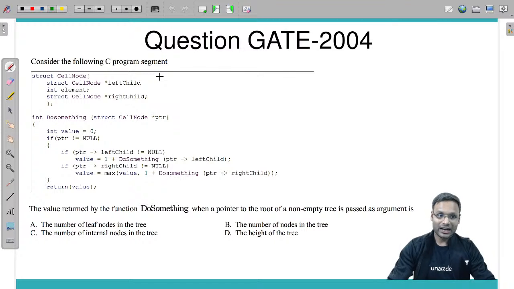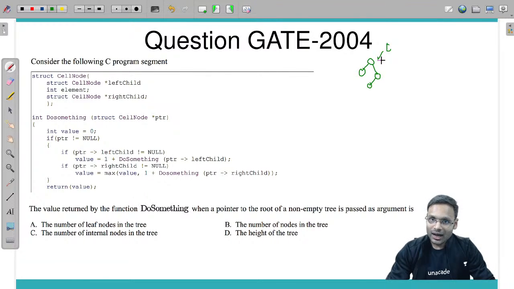Another question we are having. The question is, consider the following C segment. Find the value returned by function doSomething when a pointer to the root of a non-empty tree is passed as argument. So in this particular function, we have passed a tree's root as the input. Input में हमने पास किया root का address as the input and the non-empty tree. Okay, so what exactly is it?